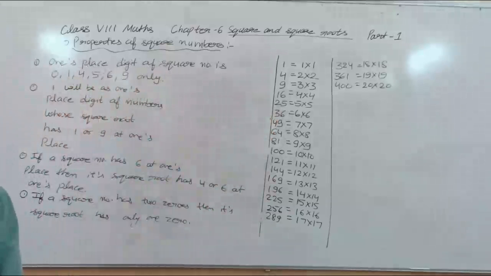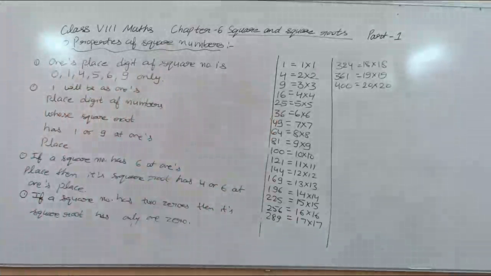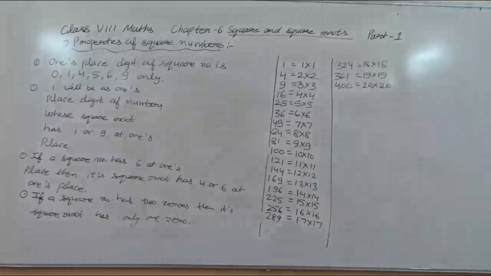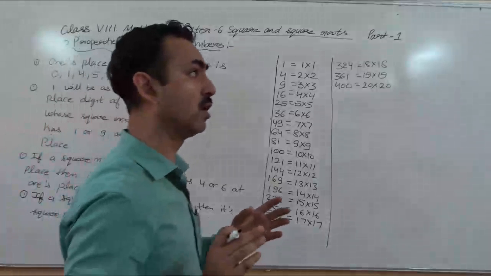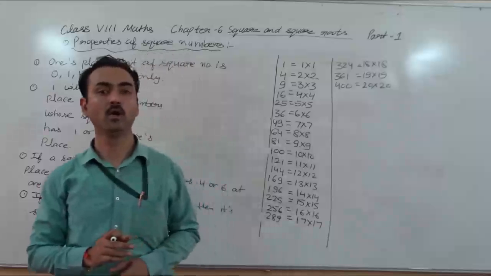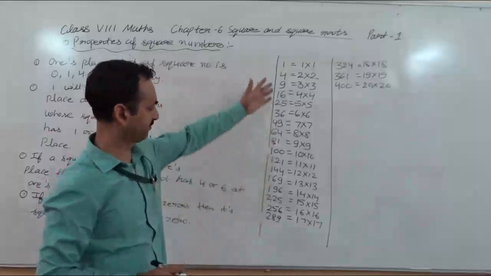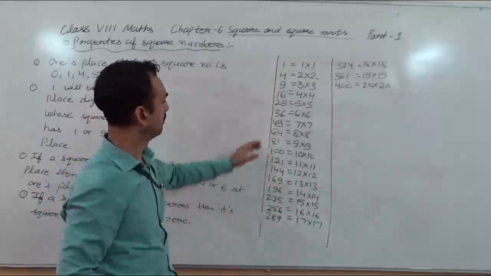Okay. Now again we do the next property. What can we say about the squares of even numbers or odd numbers? Let's see in this table.